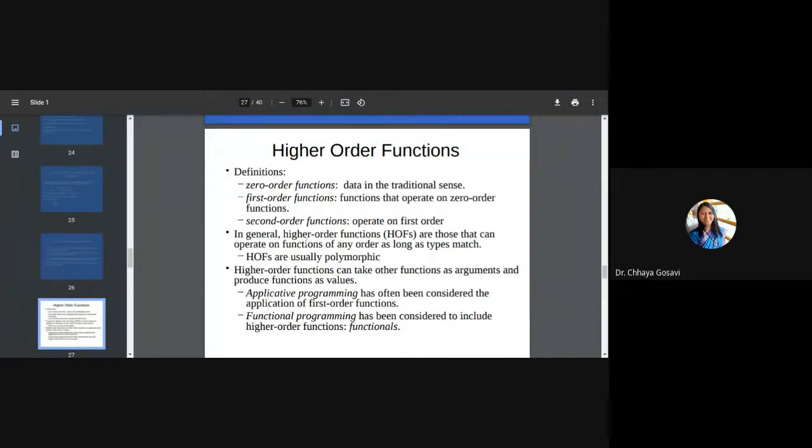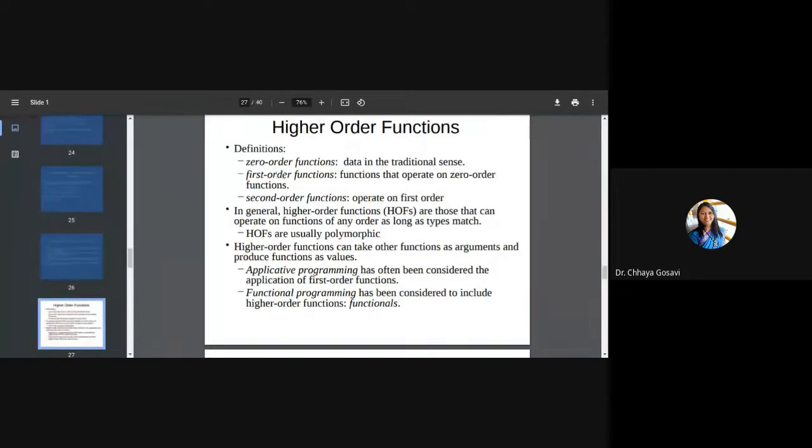Next is higher order functions. Let's see what a zero order function is. Zero order function means data in the traditional sense. It is a function for which we pass data as a variable or a number, which performs on the data. First order functions are those that operate on zero order functions. Note that first order functions take input as zero order functions. So functions are passed as an input or parameter to a function, which are called first order functions.